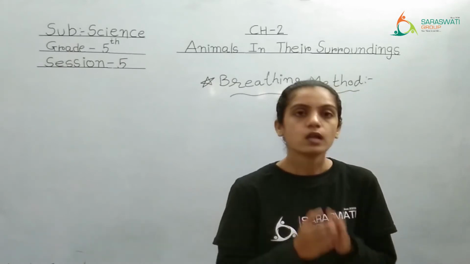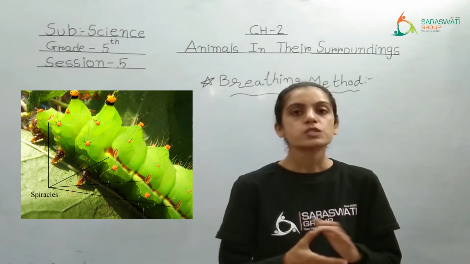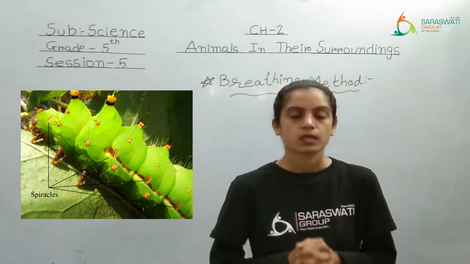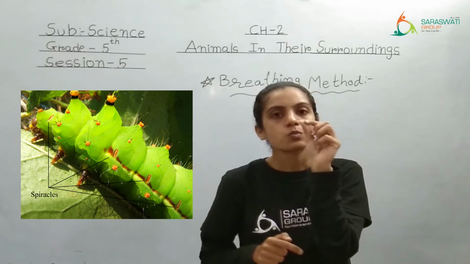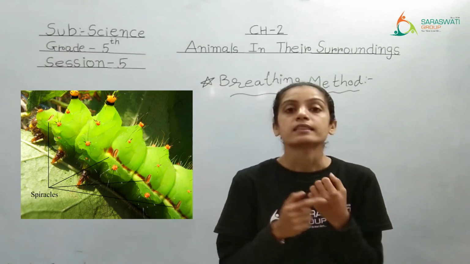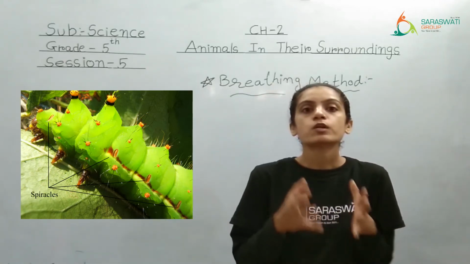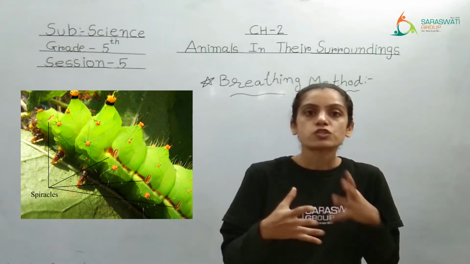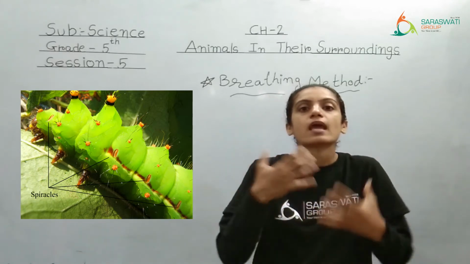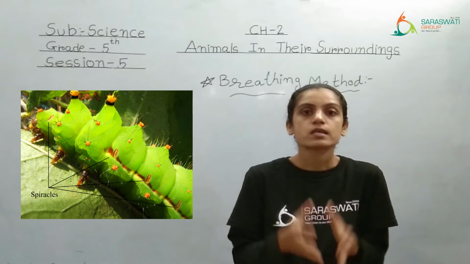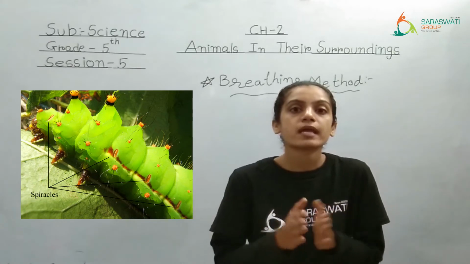Insects have small holes called spiracles. This word we have seen in the hardware. Spiracles means the skin of the insect will have small holes, and those holes are considered spiracles, because they do not have a nose like us. They don't have nostrils like us. They have a porous skin through which they are breathing. So the holes present on the skin of insects are considered as spiracles.